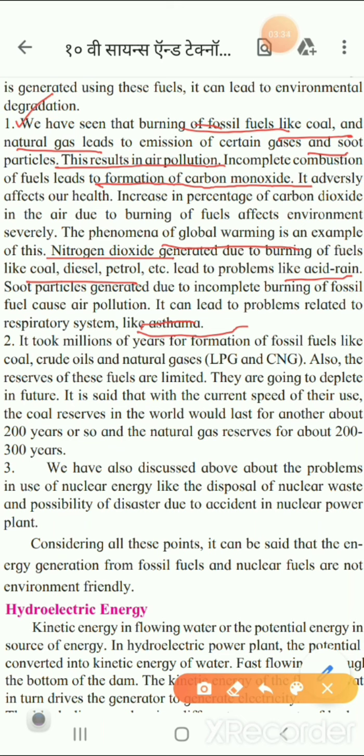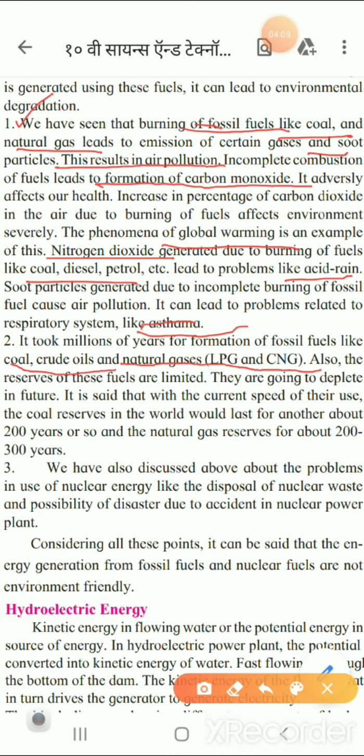Now the second point is that it took millions of years to form fossil fuels and natural gases. Fossil fuel means coal, crude oil, etc. So what is crude oil? That is a naturally occurring unrefined petroleum product composed of hydrocarbons. And natural gases are LPG and CNG. Now what is the full form of LPG?